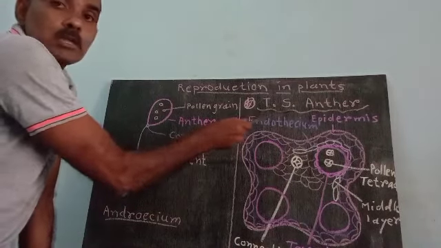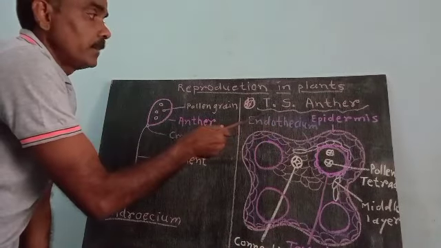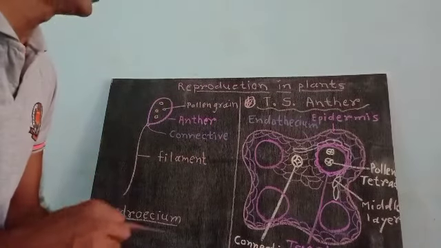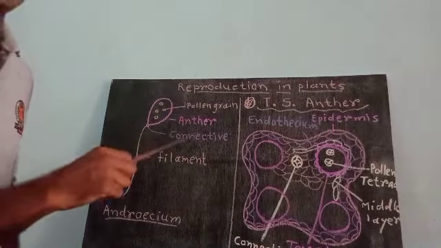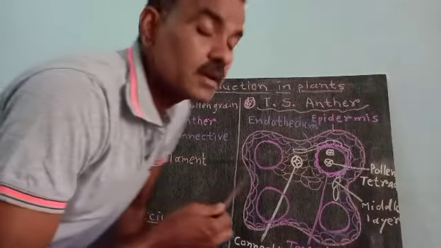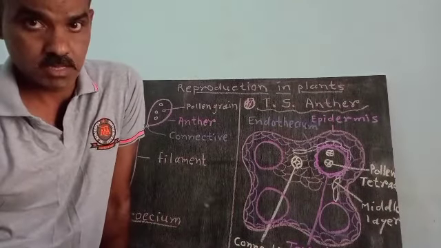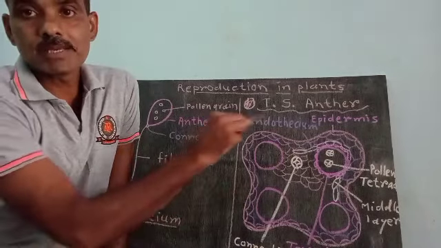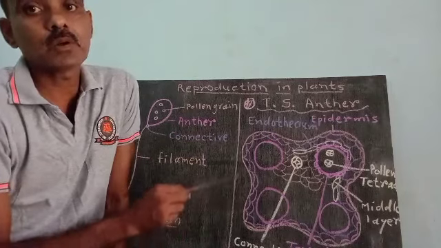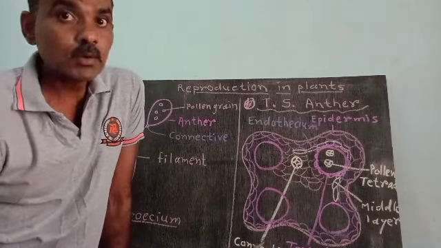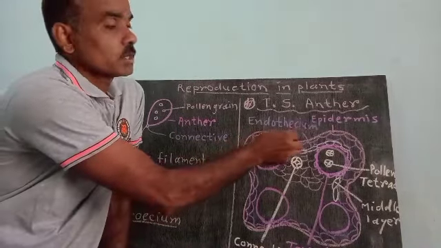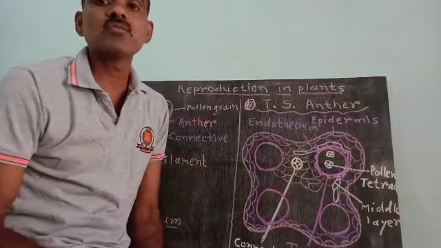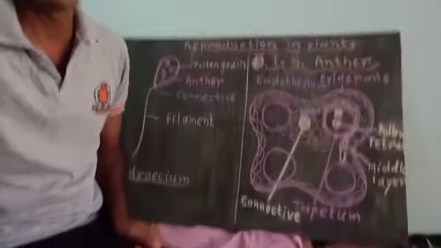Now in TS of anther, most of the time, describe TS of anther or explain diagrammatically TS of anther is asked for 3 marks. Sometimes only the diagram is asked, which is for 2 marks. Today we will study the histology, the transverse section of anther.